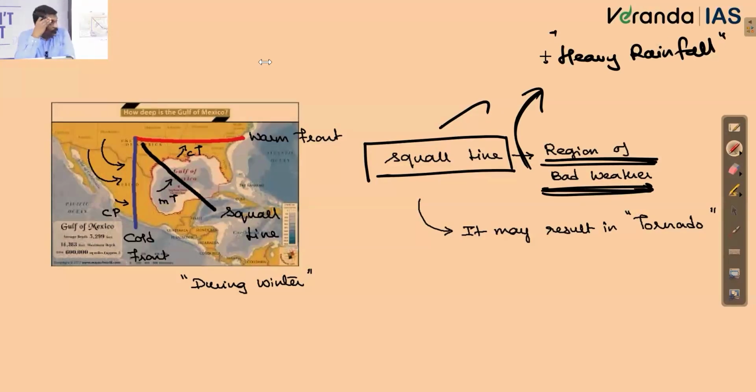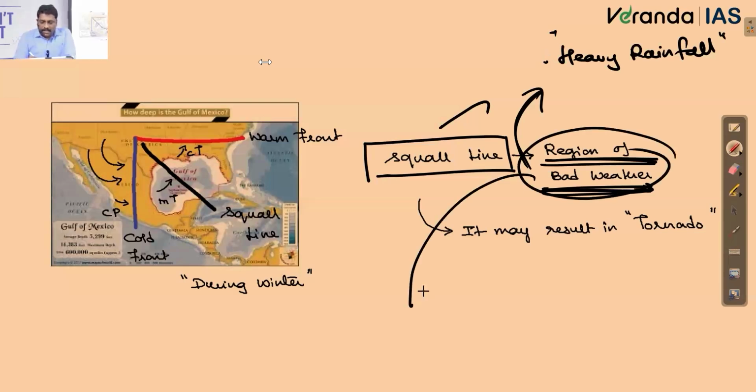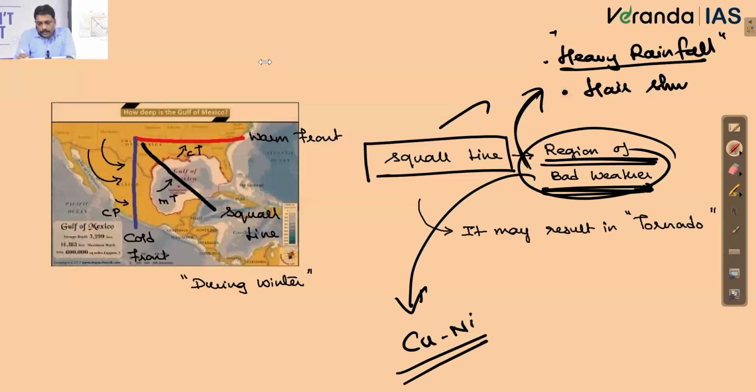Apart from that, see, bad weather, somewhere again I understand it is associated with what? Cumulonimbus cloud, right? What are the climatic features that are associated with cumulonimbus cloud? Heavy rainfall, you said. Apart from that, very good. Hailstorm, fantastic. Thunder and lightning. Okay. So somewhere I understand it will be resulting in a squall line. Squall line is a region of bad weather effectivity, and this squall line will be known for what? Heavy precipitation, hailstorm, thunderstorms, etc. We'll verify the same.